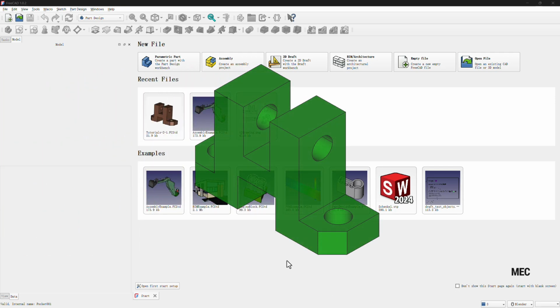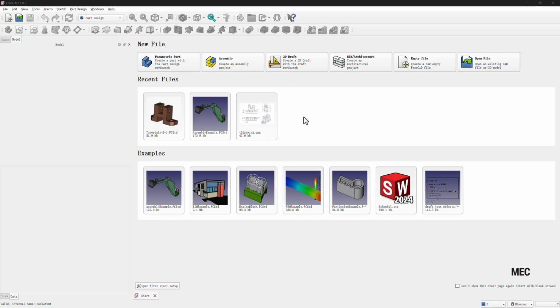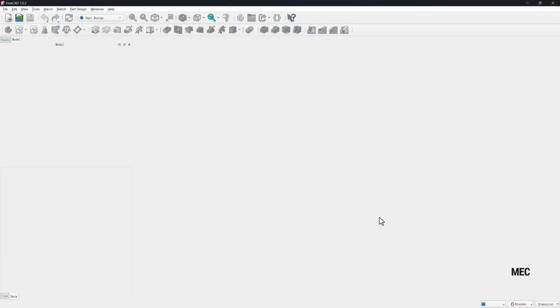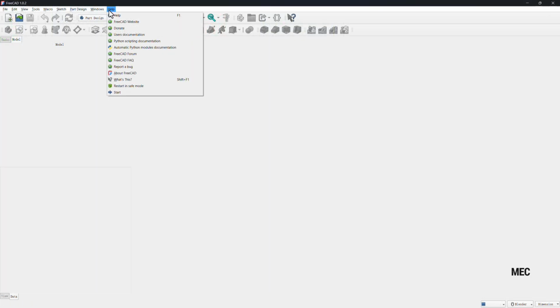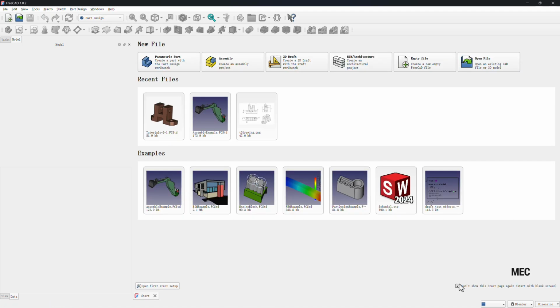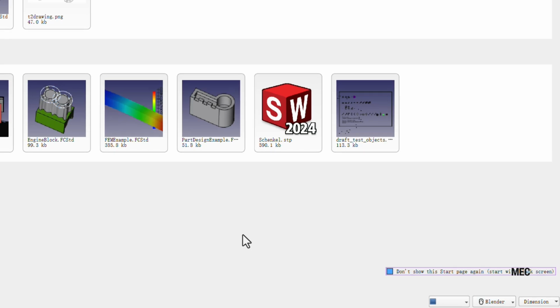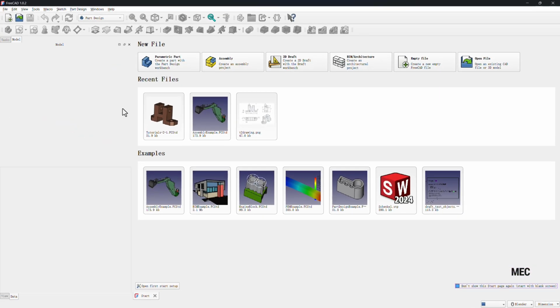When we start FreeCAD, we will see the start page like this. If you don't prefer it, check the box on the right button, and the next time you will start with a blank page. If you want the start page back, you go to Help and Start, and uncheck it. It will be back for the next start.